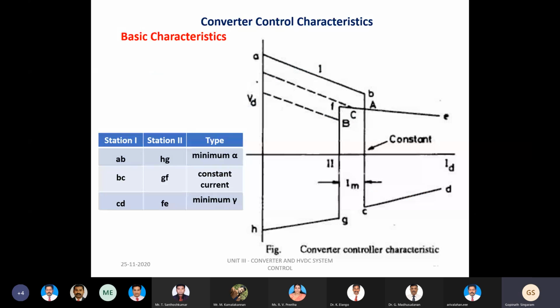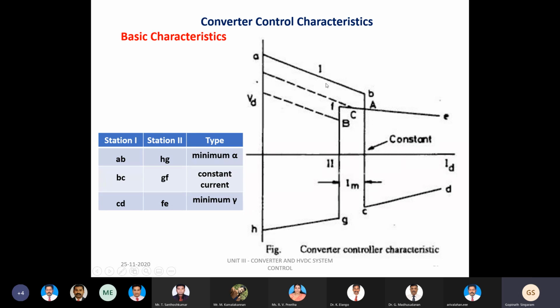Okay. So now let us get into a very important aspect, the converter control characteristics. This figure shows the characteristic between the DC voltage and the DC current. It is a combined control characteristic of both stations, station 1 and station 2. This operation is also clearly presented in this table. There are three different modes of operation: minimum alpha, constant current, and minimum gamma. And the regions are clearly stated for the two stations.